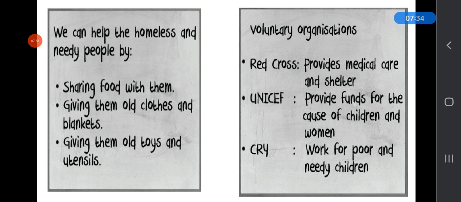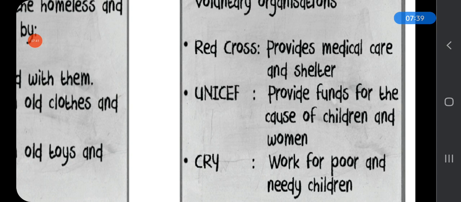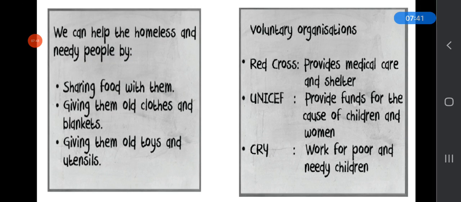And some voluntary organizations also help homeless and needy people. Red Cross is a voluntary organization, and Red Cross provides medical care and shelter, and UNICEF provides funds for the cause of children and women, and CRY works for poor and needy children, and HelpAge India is an organization that works for the elderly in India.